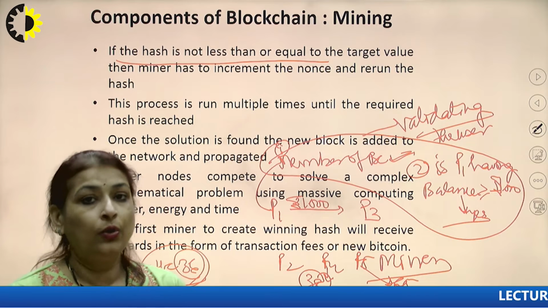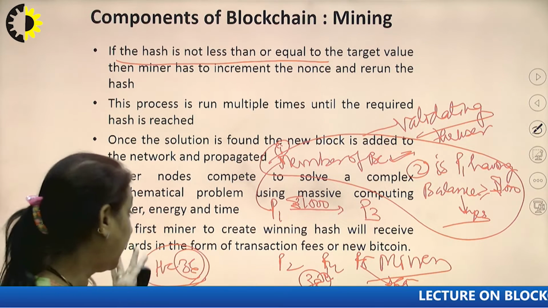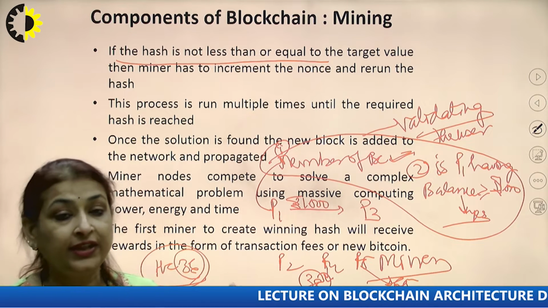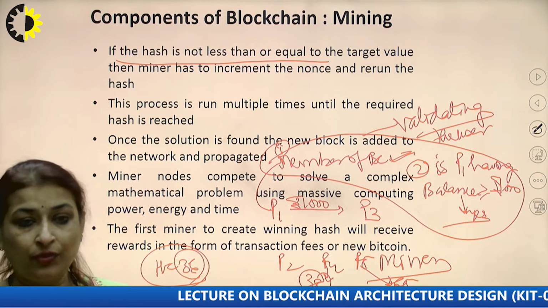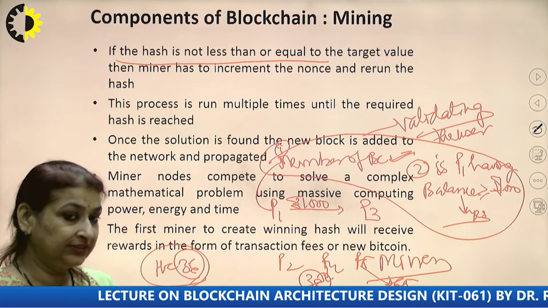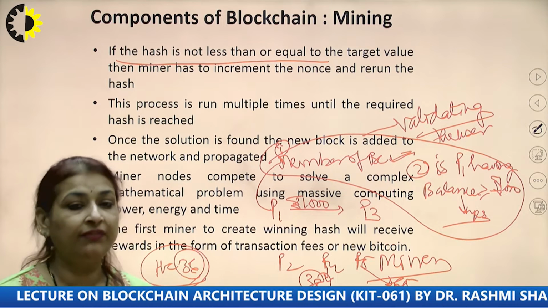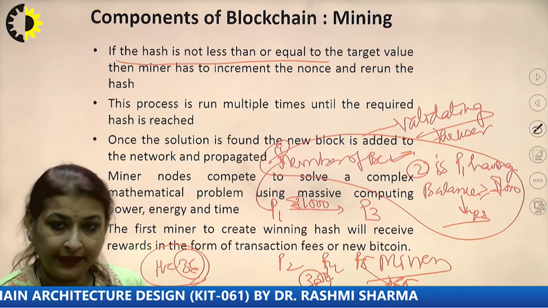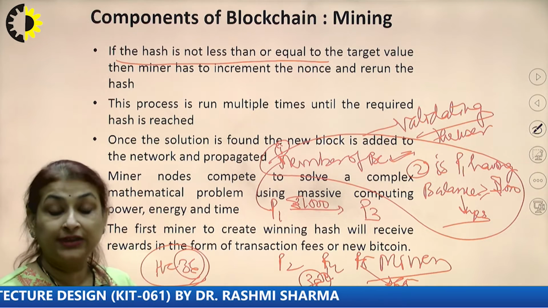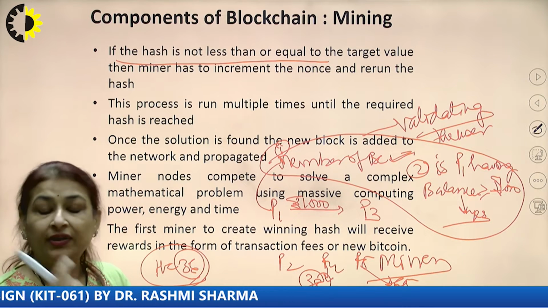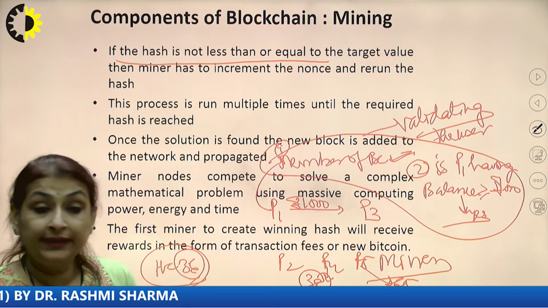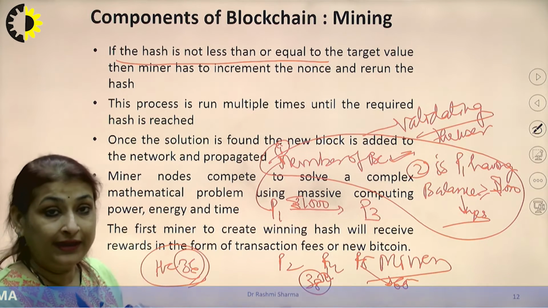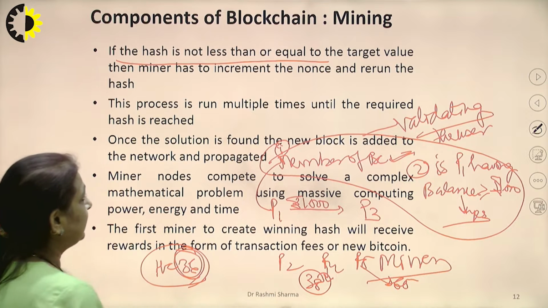It depends. Okay. So if we are not getting a value less than the target value, we have to change only the nonce. We cannot change anything else. Only the timestamp, obviously, is taken from the system, so it gets changed. But we cannot change the customer number, we cannot change the transaction ID, we cannot change the previous hash value. So what we can change is the current timestamp it takes for generating the hash. Obviously for everyone that current timestamp would be approximately the same, with a little difference in milliseconds maybe. And next, the nonce. So they have to do all those things on the nonce. And the process is run multiple times so that we can reach a value less than 36.